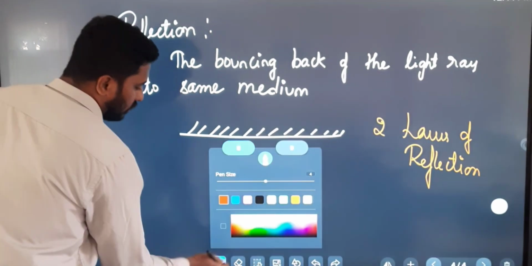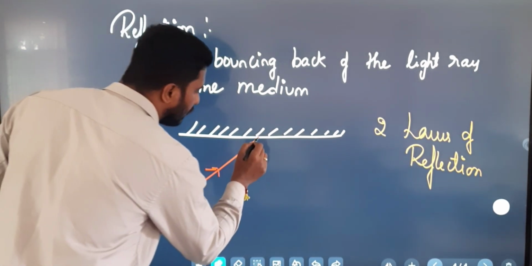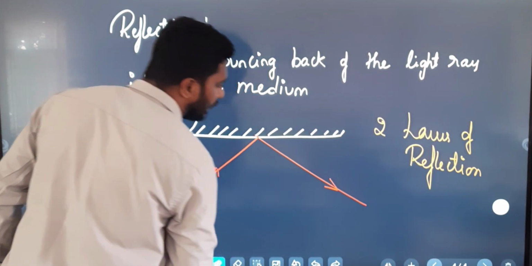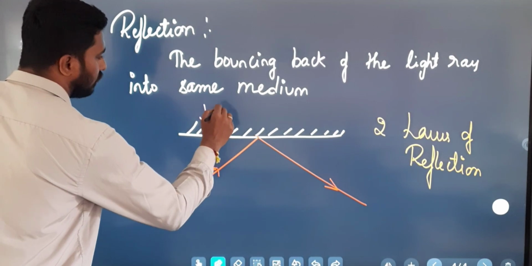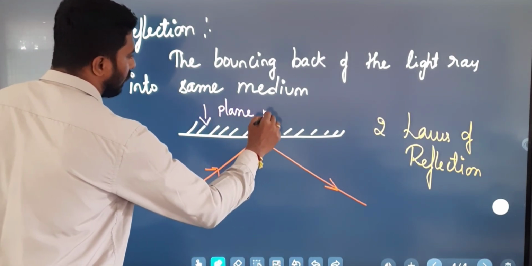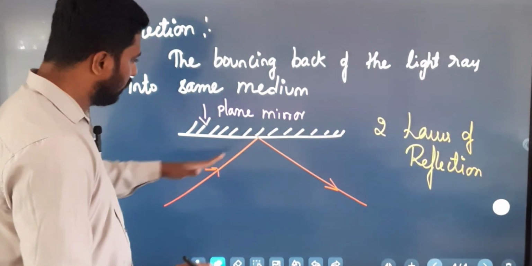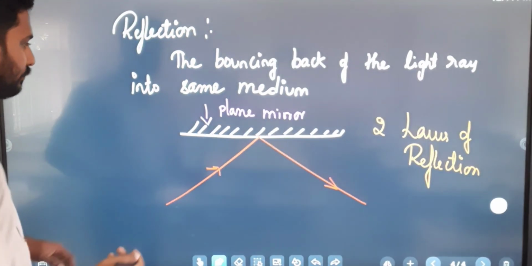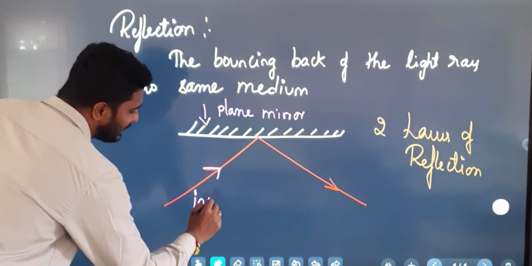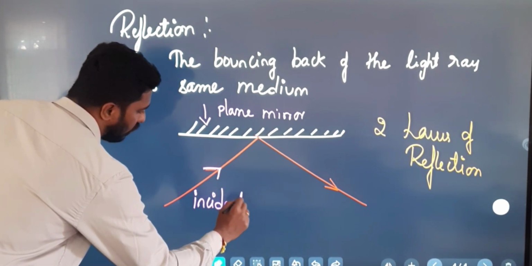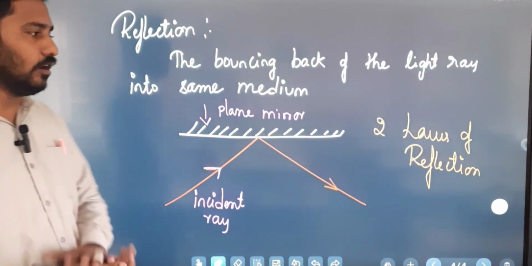So this light ray hits the mirror, and it gets reflected. This is a plane mirror, and you know the polished surface and the reflecting surface. Now the light ray will hit the mirror and it gets reflected. This light ray is called the incident ray.